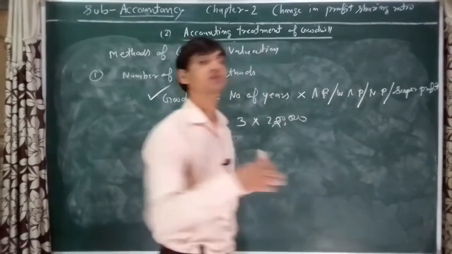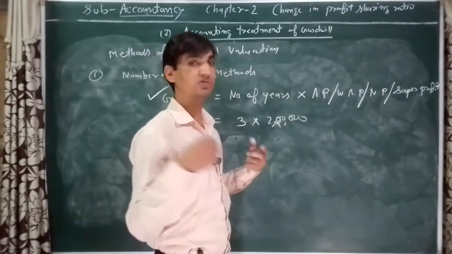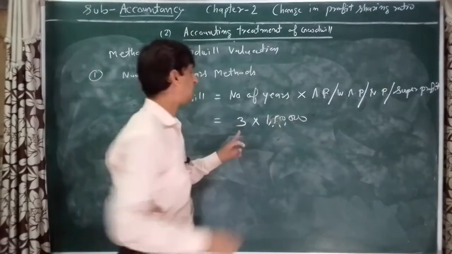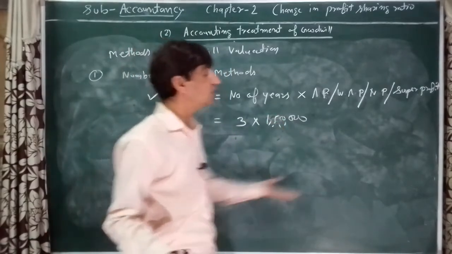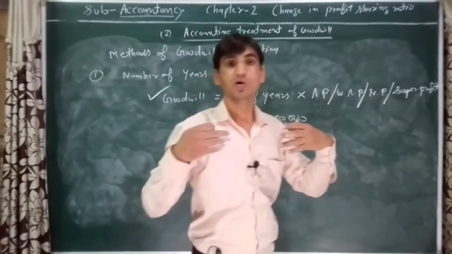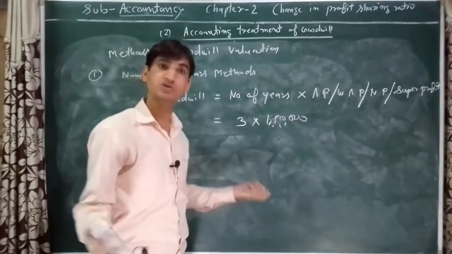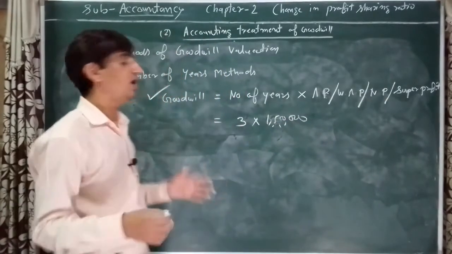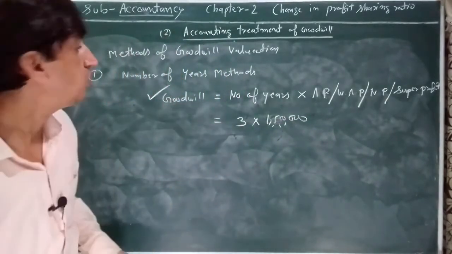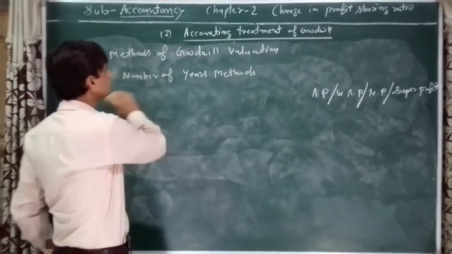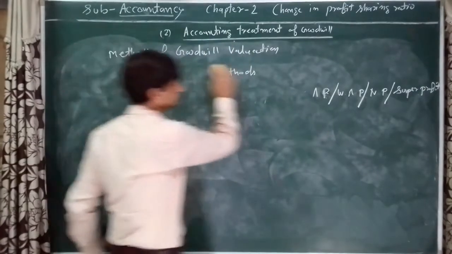Normal profit is rupees 1 lakh 50,000, so 1 lakh 50,000 multiplied by 3, 4 lakh 50,000. Super profit is rupees 80,000. 80,000 multiplied by 3, 2 lakh 40,000 will be the value of goodwill. I hope you understood how to decide the value of goodwill as per the number of years purchase method.